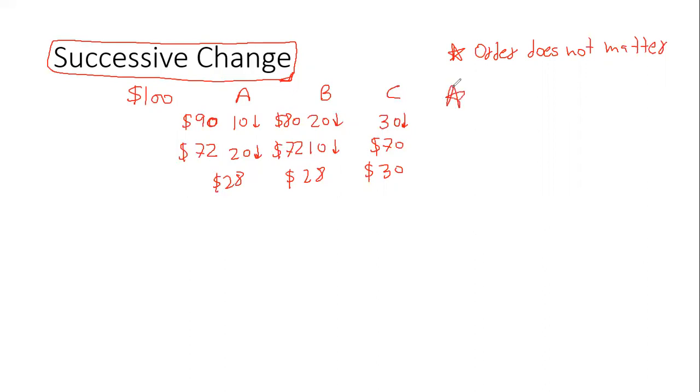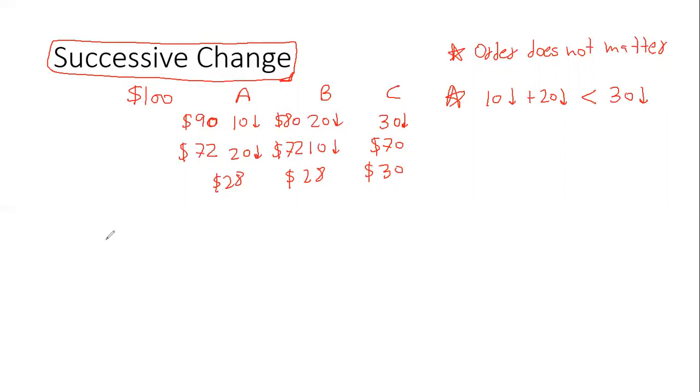And the second very important inference is two successive discounts will always be less than one collective discount. As I can clearly see, 10% plus 20% off will always be less than a cumulative 30% discount. So 10 plus 20 will only save me $28, but when I get 30% off combined, I save $30. So two successive discounts will always be less than one collective discount. This is the idea behind understanding this.